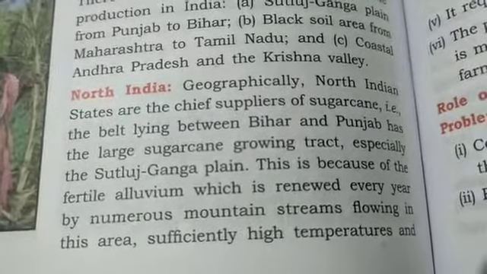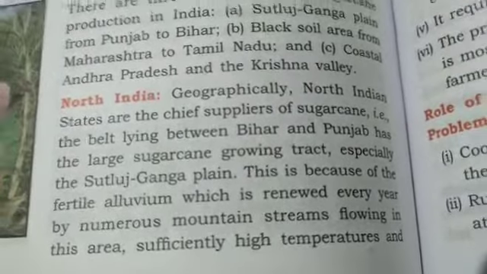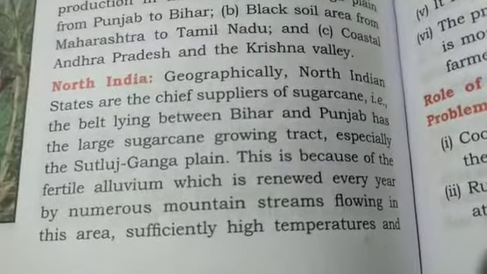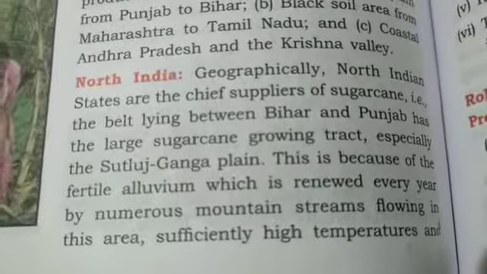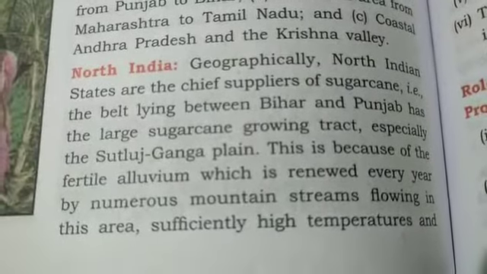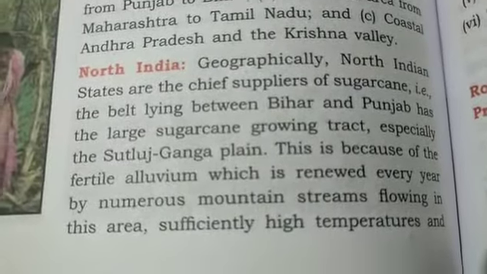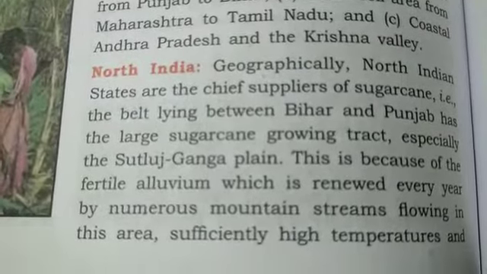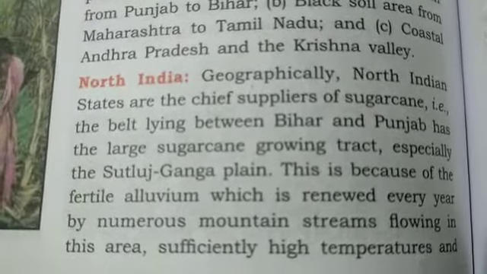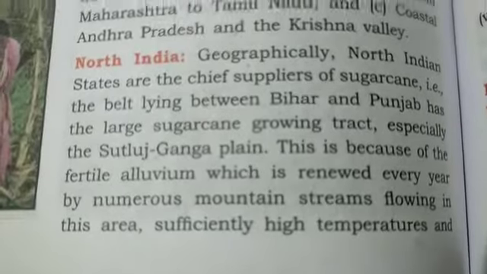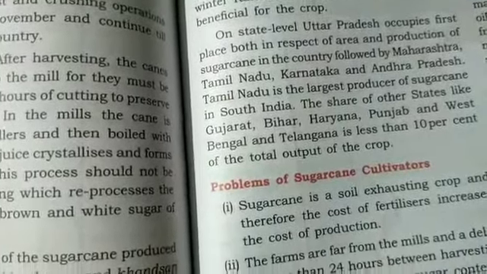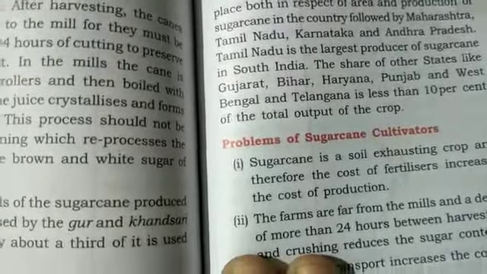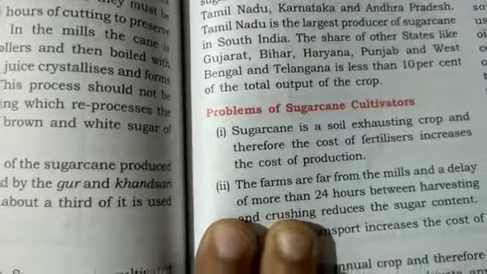Why are they grown there? Because the fertile alluvium is renewed every year by numerous mountain streams flowing in this area. The water replenishes the land and adds to the fertility of the soil. Sufficient high temperatures, rainfall and the availability of a high water level easily used for irrigation also help in India. Then in South India we have Tamil Nadu basically. Uttar Pradesh occupies the other areas, followed by Maharashtra, Tamil Nadu and Karnataka, etc.